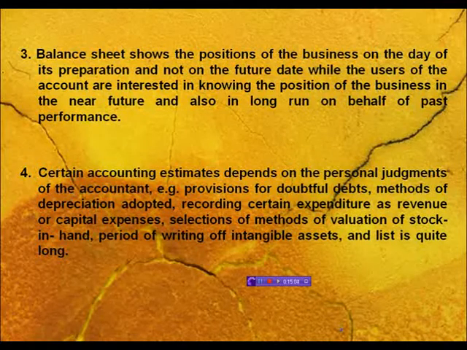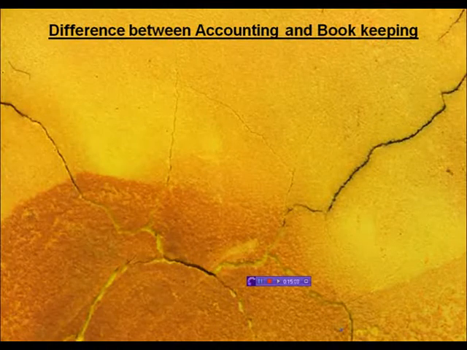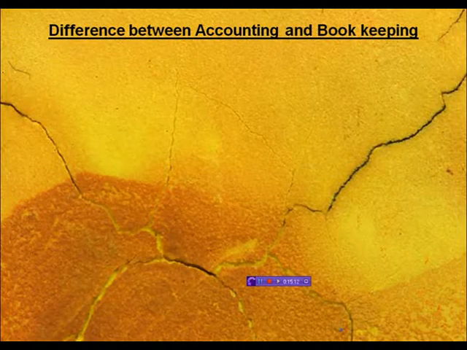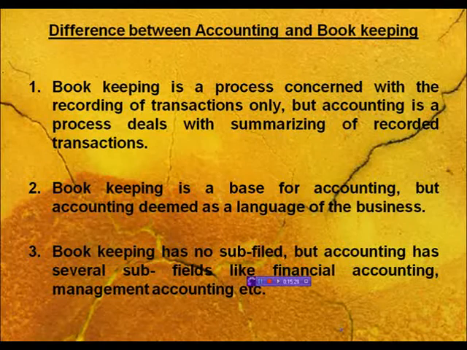Now we will discuss the differences between bookkeeping and accounting. Bookkeeping is a process concerned only with the recording of transactions, but the accounting process deals with summarizing transactions, and tells you in detail about the financial results. Bookkeeping is only a single part where you record the transactions in chronological order. But in accounting, you classify the transactions, you summarize them, and you interpret them.